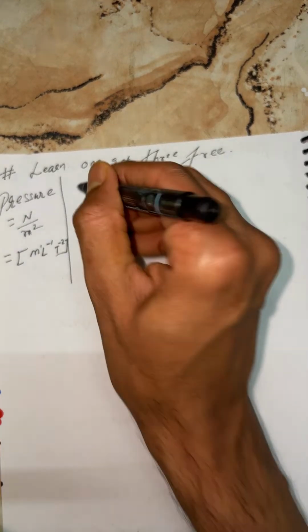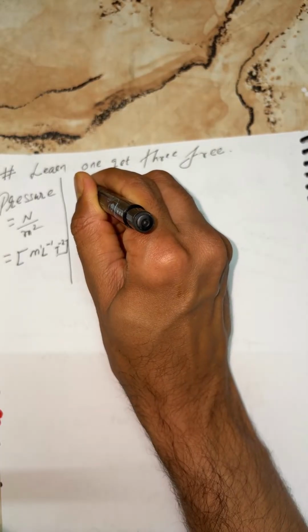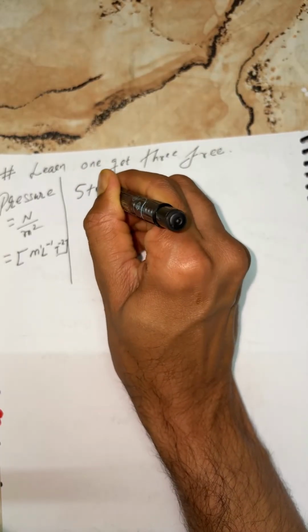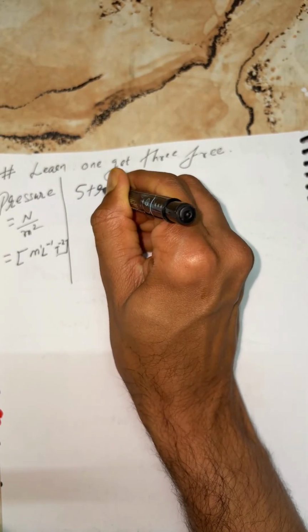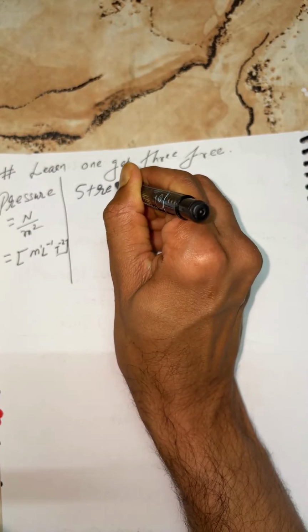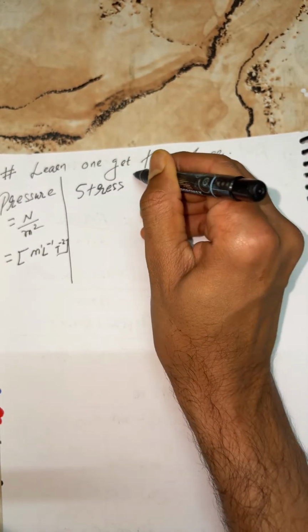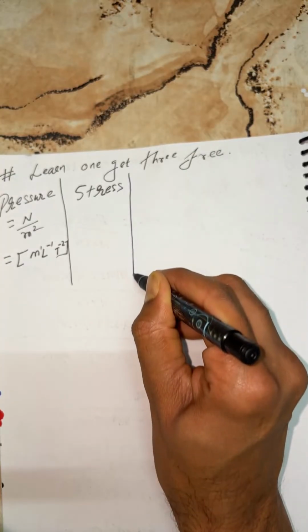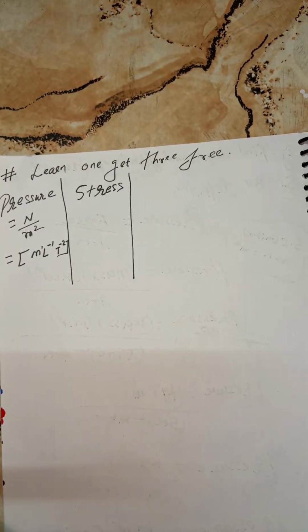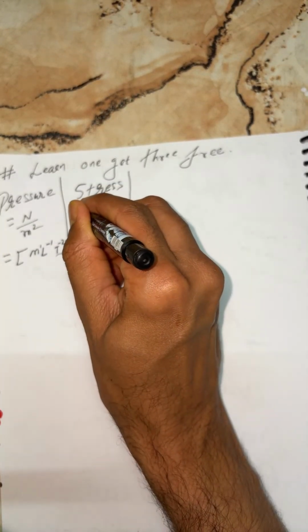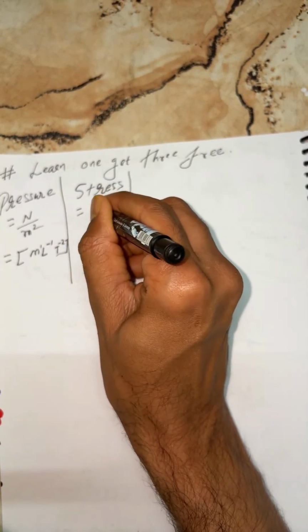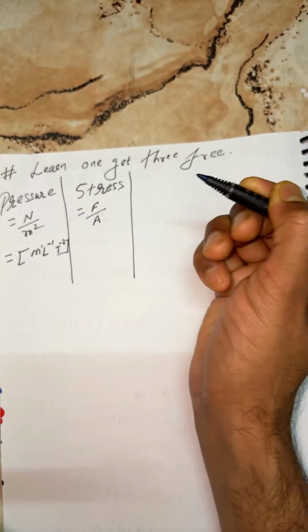Now students, next is stress. I'm not talking here about your life stress. I'm talking about physics stress. So stress, again the same definition: force per unit area.